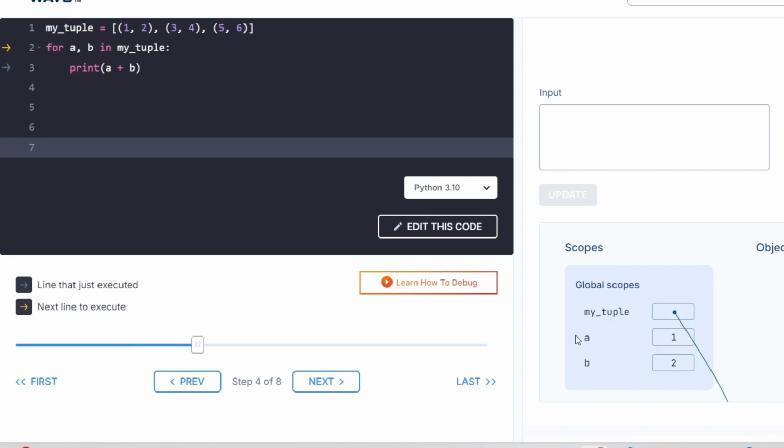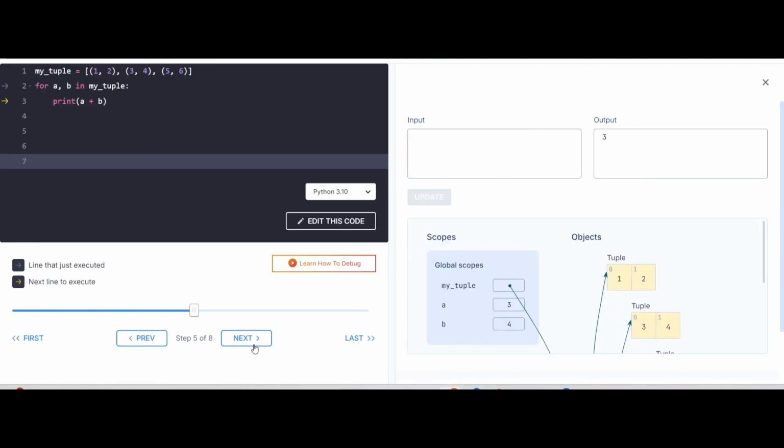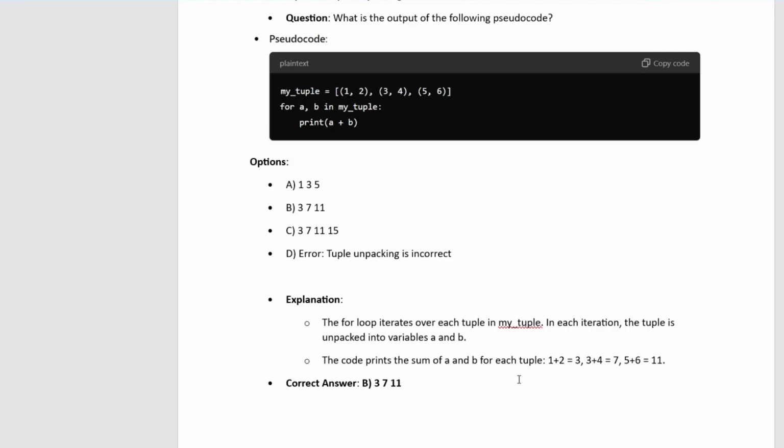So we can see that when we print, the value will be a plus b. So 1 plus 2 equals 3. Okay, next 3 plus 4 is 7. Next 5 plus 6 is 11. This is our output. The option will be B: 3, 7 and 11.